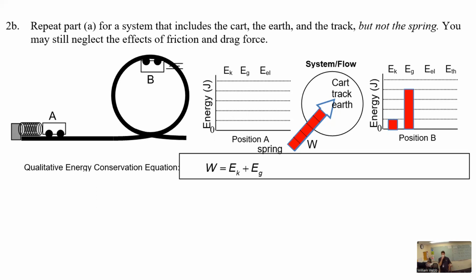So if it said the spring applied a force of 15 newtons over a half of a meter distance, then we would know how much work was done by the spring on the cart. And then that's how much energy gets imparted to the cart. And so right when it leaves the spring, it'd all be kinetic. But by the time it reaches this part of the loop, some of that kinetic energy has been lost because it's now higher, it had to go uphill, and it's turned some of that kinetic energy into gravitational potential. All right, any questions beyond that for this scenario?